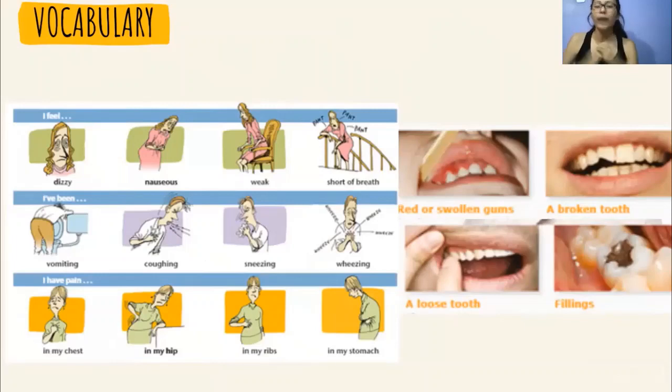Also, I have pain in my chest, I have pain in my hip, I have pain in my ribs, and I have pain in my stomach. Also, we have vocabulary for the dentist. For example, red or swollen gums, a broken tooth, a loose tooth, and fillings.